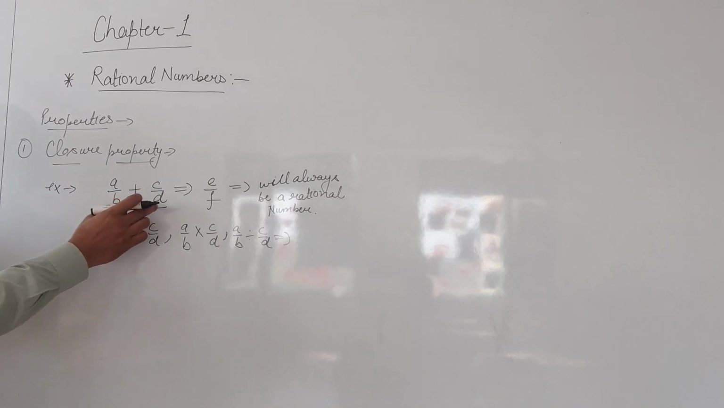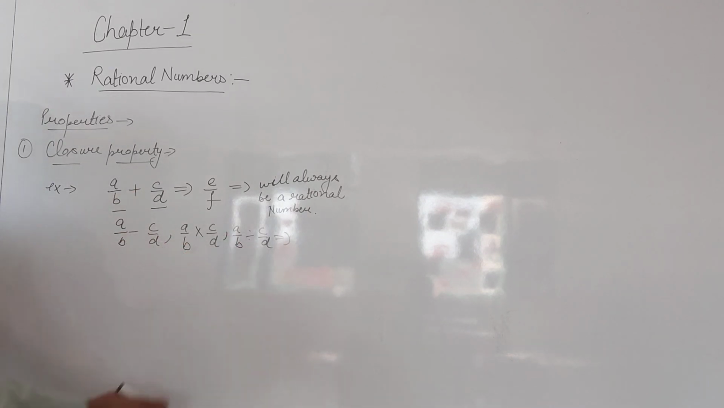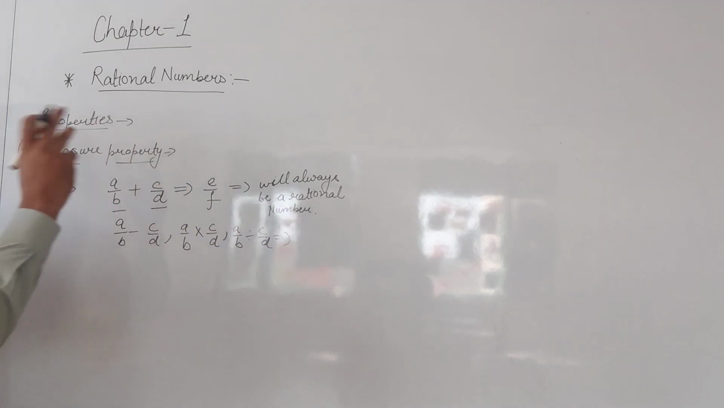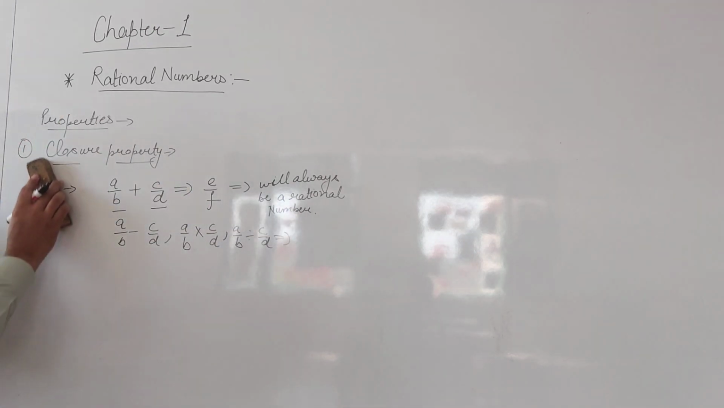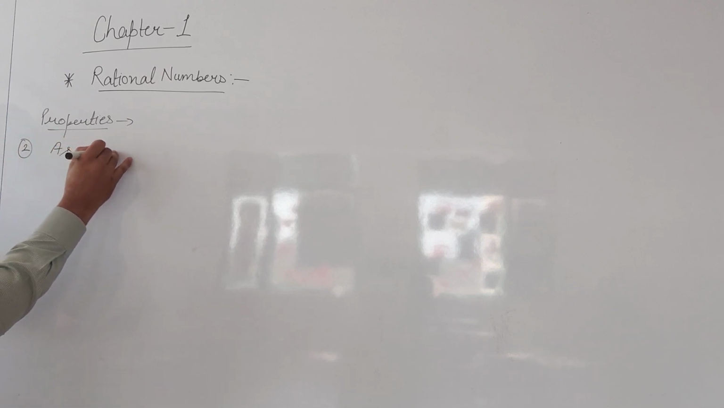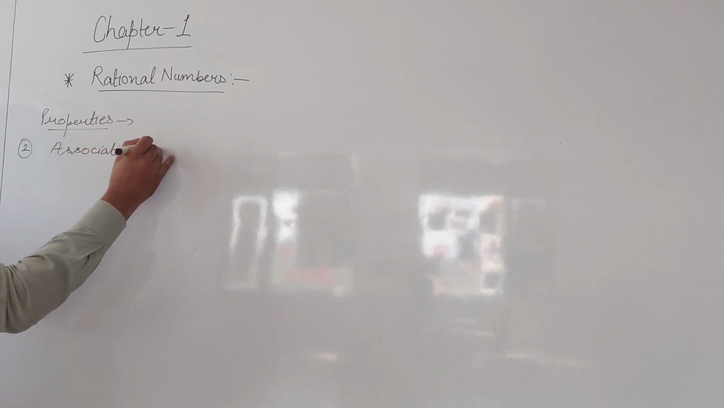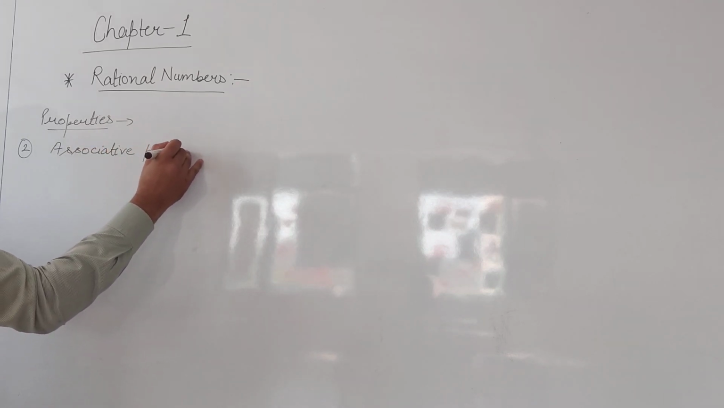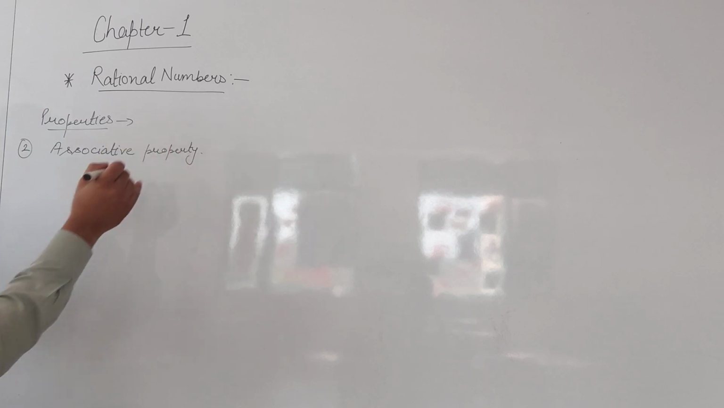Whenever you plus, minus, multiply or divide two rational numbers, the number that comes out is always a rational number. So this is the first property of a rational number. There is one more property, which is your second property, the associative property. What does it mean?